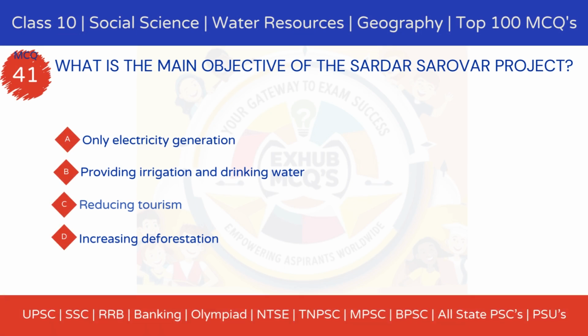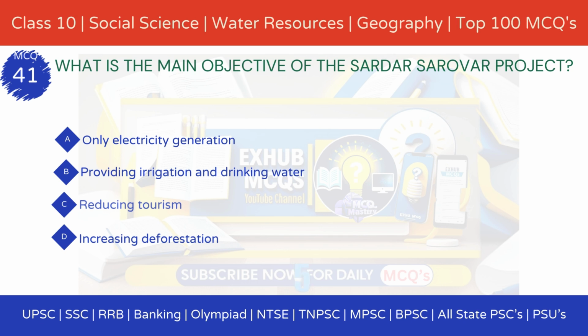41. What is the main objective of the Sardar Sarovar project? Option A, only electricity generation. Option B, providing irrigation and drinking water. Option C, reducing tourism. Option D, increasing deforestation.